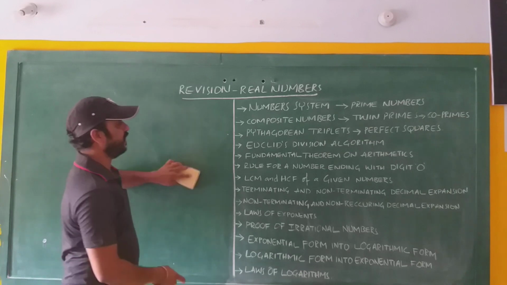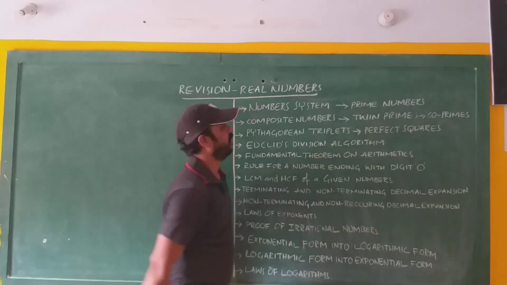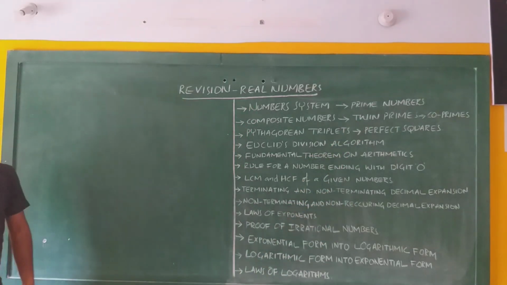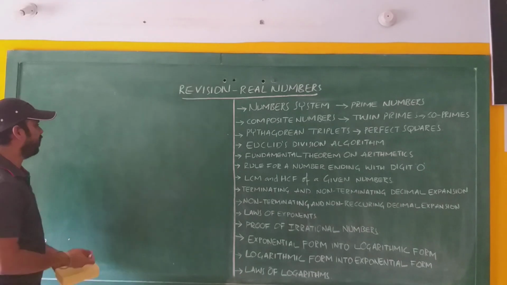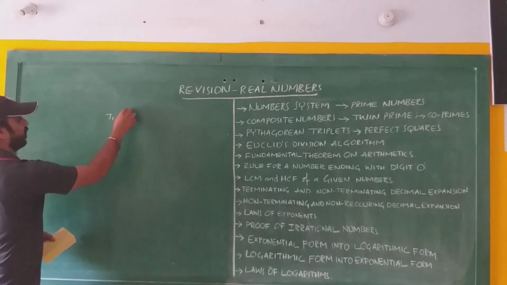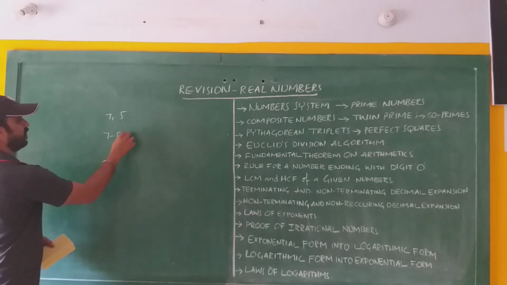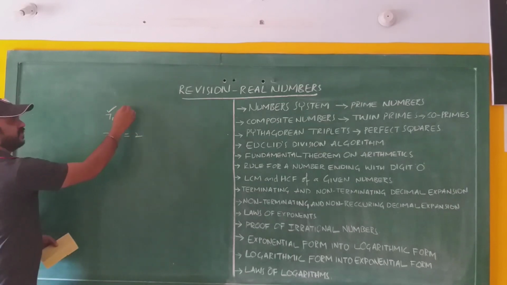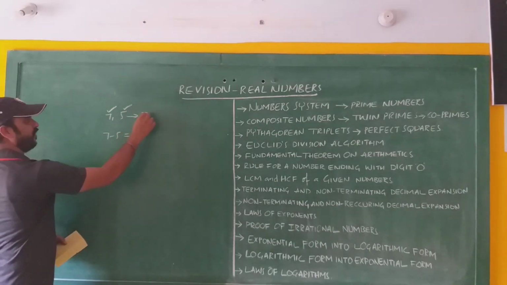And the next one is twin primes. Twin primes means the difference of two primes is 2. The difference of two primes is 2, then they are called twin primes. For example, you take 7 and 5. The difference 7 minus 5 is equal to how much? 2. Therefore, 7 and 5 are called twin primes.